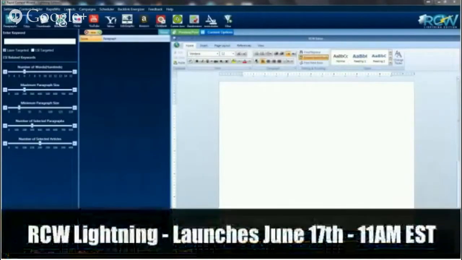This is just an amazing piece of software, and I hope you're as excited about it as I am. Creating content for your blogs and for WordPress and for Facebook and everything else is extremely easy with this tool. I hope you've enjoyed this demonstration as much as I have, and thank you very much for your time.